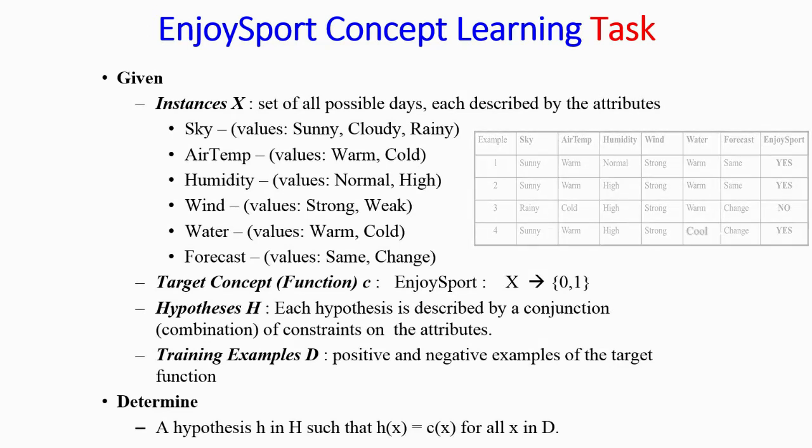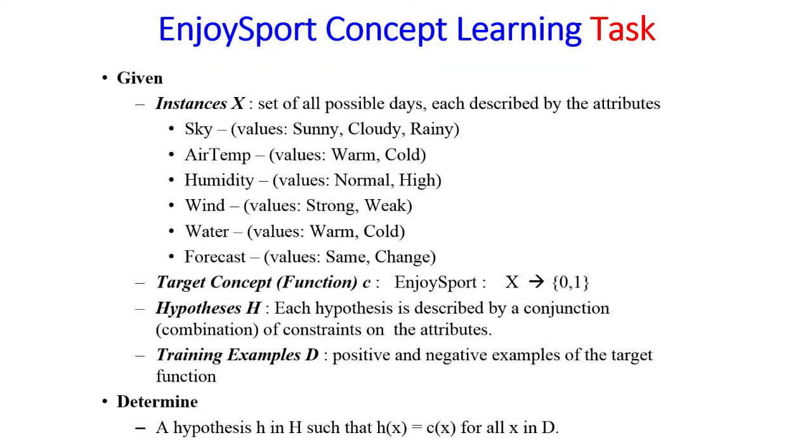The target concept is small c. In Enjoysport, the target concept is a Boolean value. Either it is a 0 or 1. It will indicate whether the person will enjoy the sport or not. Hypothesis capital H. Each hypothesis is described by a conjunction of constraints on the attributes. Hypothesis capital H is a set. This set consists of hypotheses like small h1, h2, h3, and so on. Training examples D. Positive and negative examples of the target function are considered here.